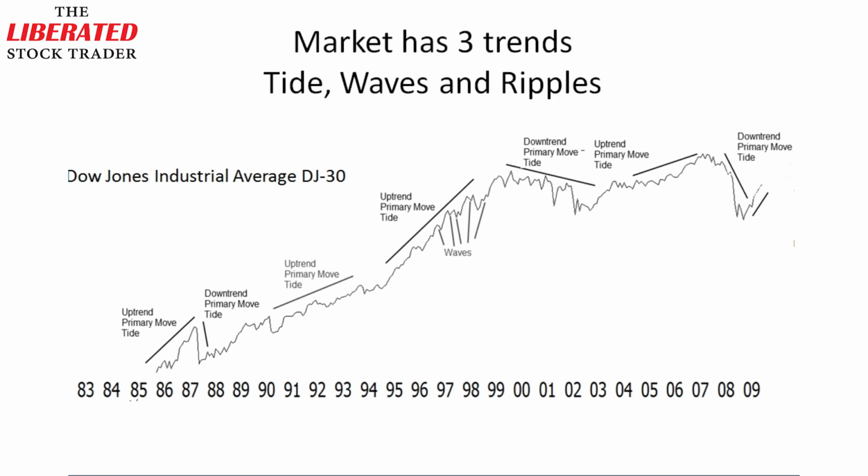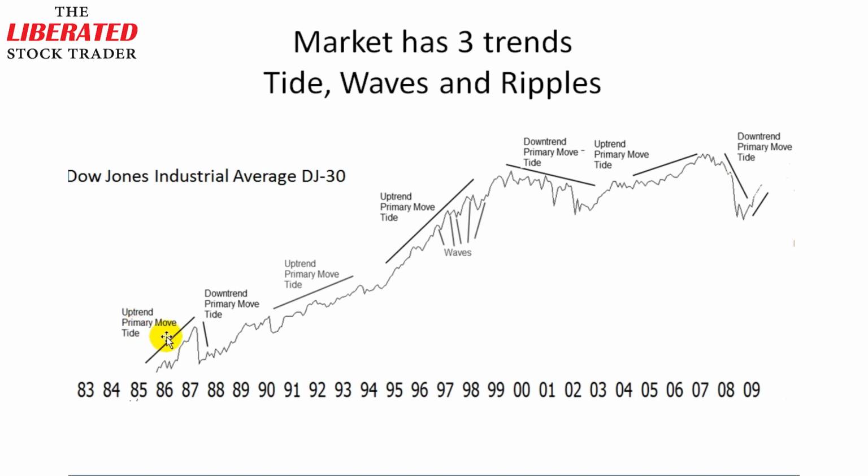Now here you can see I'm displaying a chart which should help you visualize the ocean. This is a chart of the Dow Jones Industrial Average from the early 80s through the end of 2009. Now, according to Dow's description, of course, this is my interpretation, but you can see here I've marked some of the primary uptrend moves. So here, 1985 to 1987, there was a primary uptrend, a primary move, and you could see this as being part of the tide.